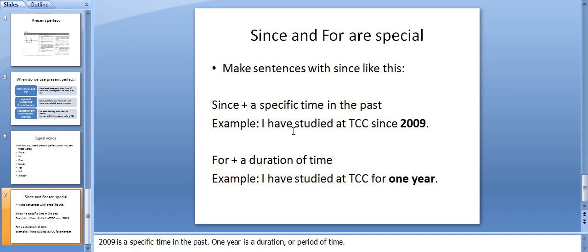That's your introduction to the perfect tense. Next, we'll be looking at the 2 other types of perfect tenses, including the future perfect and the past perfect. And we'll be talking about what is different between present perfect and simple past, and how do you know when you should use one or the other. Look forward to that in the next lecture.